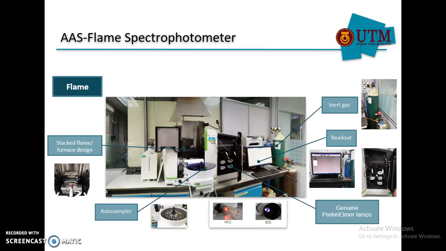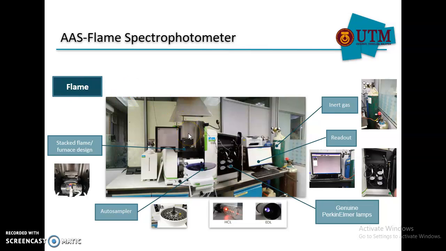So that's how AAS looks like. In the Department of Chemistry, we have AAS at level 4 of C19 and the ground level of C10, operated by E.T. Azani. We will look into the instrumentation of the flame AAS spectrophotometer in the next video, but I just want to show you the overview of the instrument.